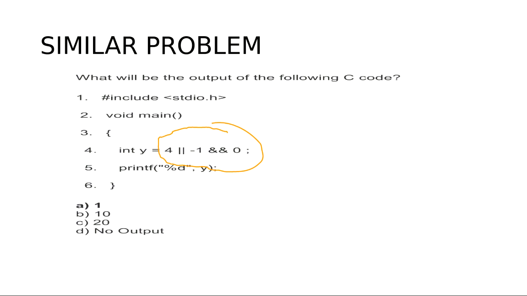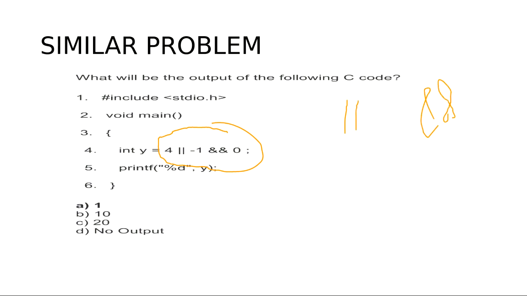Okay, let me also check. Okay, AND has the higher priority. So what we are saying here, we have the OR, we have the AND here.